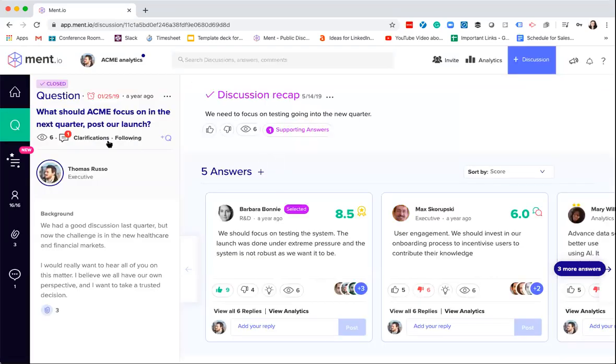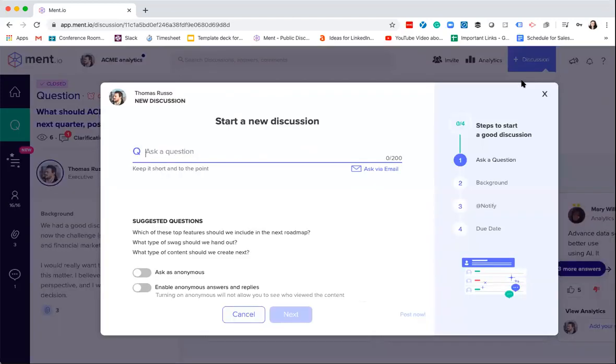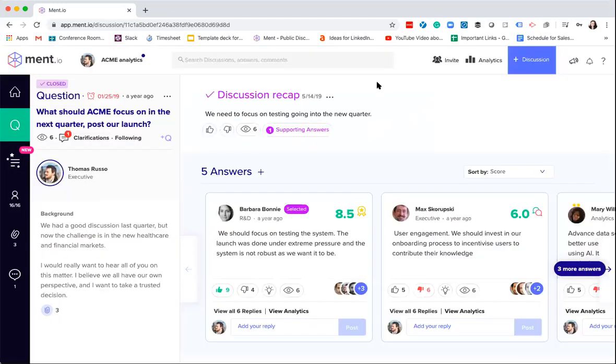And note how when we jump in here, you'll see the question on the left. And you can add new discussions, by the way. Right here on the top, there's a button for a new discussion. It's all very intuitive and easy to use. But I do want to show you a little bit about the analytics, as well as how you can customize the analytics, using our discussion analyzer that's automatically scoring your answers and giving you feedback to help you make decisions faster without having to have one-on-ones with everybody on the team or one-on-ones with your clients or whomever it might be.